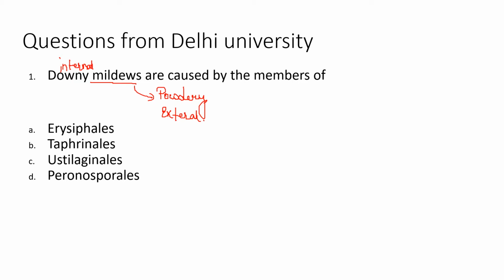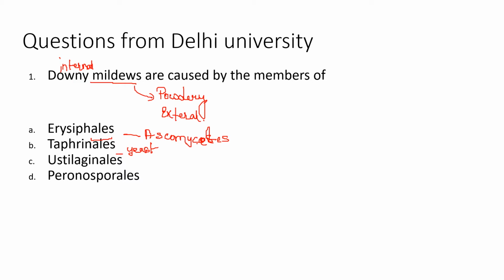So now these options are given: A, B, C, D: Erysiphales, Taphrinales, Ustilaginales and Peronosporales. Okay, and all these end with -ales. That means that they are given as orders of a class, and let's see which class they belong to. Erysiphales belongs to the Ascomycetes class. Taphrinales is also Hemiascomycetes, we can say, and that is the yeast family. Okay, the Saccharomyces family belongs to this order.